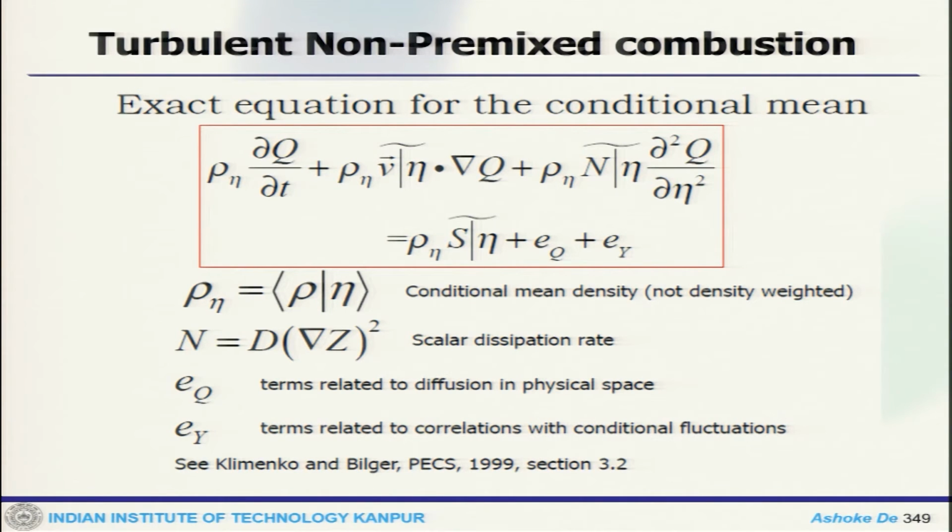Now, when you go to the exact equation of the conditional mean, we put those back: ρ_η ∂Q/∂t, ρ_η <v | η>·∇Q, plus ρ_η N_η ∂²Q/∂η². So, this is the term you get. ρ_η is the conditional mean density, not density weighted. So, mind it, this is ρ when Z equals η, that is the condition. N is D(∇Z)², the scalar dissipation rate. E_Q is the terms related to diffusion in physical space, that means this term. E_Y is the term of conditional fluctuation.